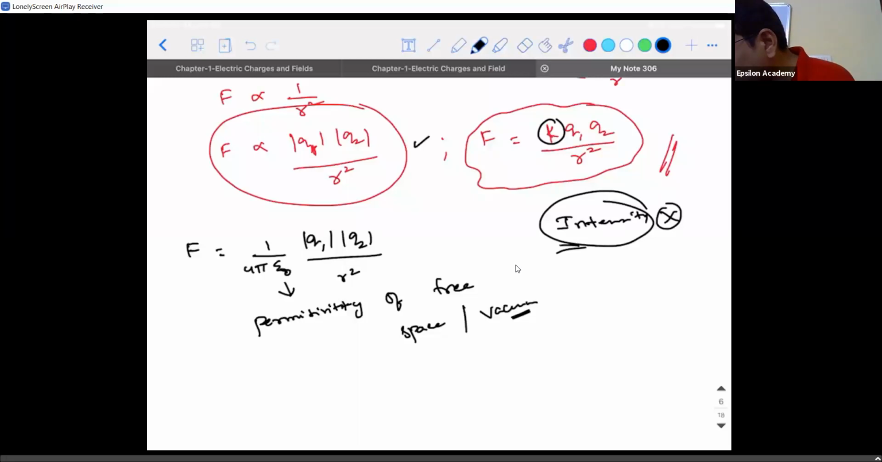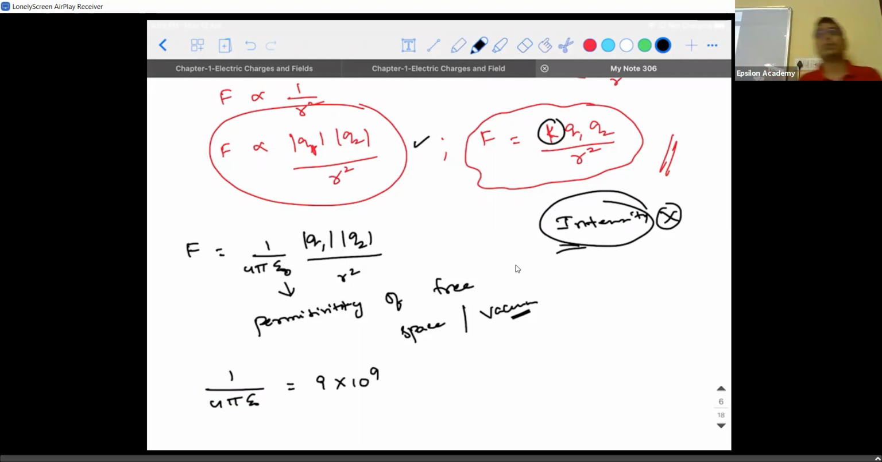1 divided by 4 pi epsilon naught is given as, anybody? Have they started this chapter in your school? 9 into 10 power 9. Okay. 9 into 10 power 9 unit. Try to rearrange the equation. Keep 1 by 4 pi epsilon naught on the right hand side. Take all other parameters to the left hand side.